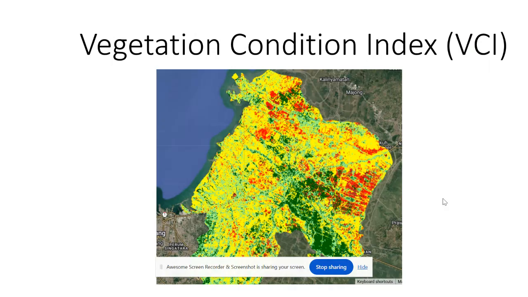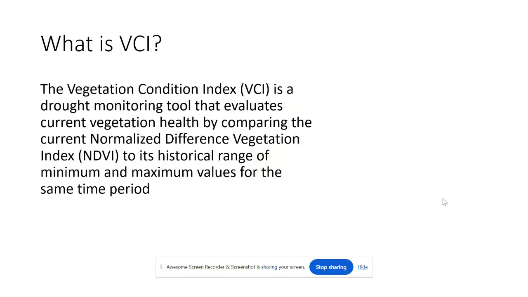First, what is VCI? VCI, or the Vegetation Condition Index, is a drought monitoring tool that evaluates current vegetation health by comparing the current Normalized Difference Vegetation Index, or NDVI, to its historical range of minimum and maximum values for the same time period.